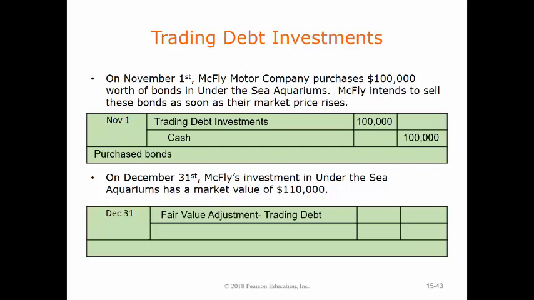And what we're going to do is increase the amount that we have invested in here, or I should say the market value of the investment that we have here, by the difference, which is $10,000. The $110,000 it's currently going for on the market, less the $100,000 we paid for it. And we're going to debit this because the price is going up and it's tied to an asset. So if we debit our associated account here, it increases its overall carrying value. If it was going down, we would need to credit it because assets go down on the credit side. And our credit in that entry is going to be our unrealized holding gain on our trading debt investment for the same $10,000 when we adjusted our trading debt to its market value.